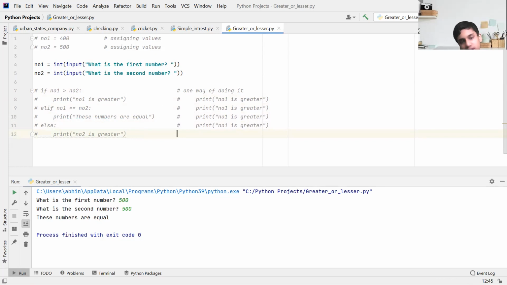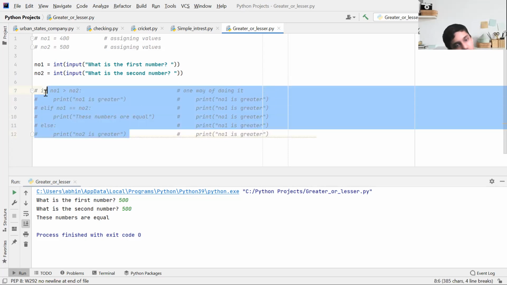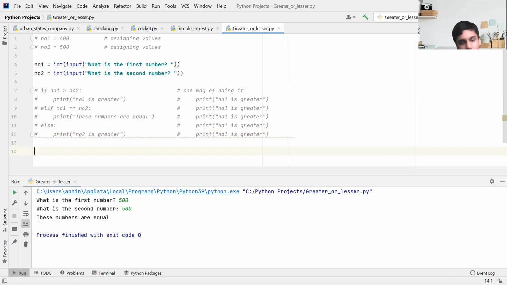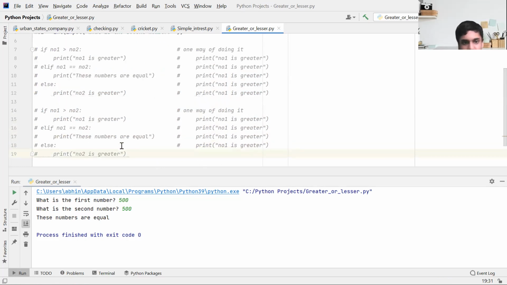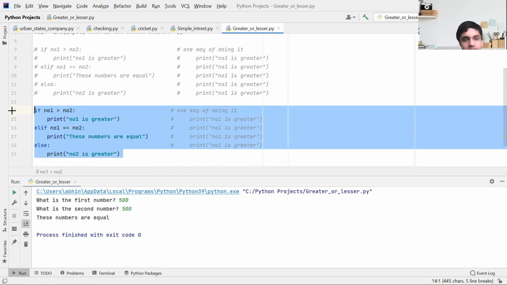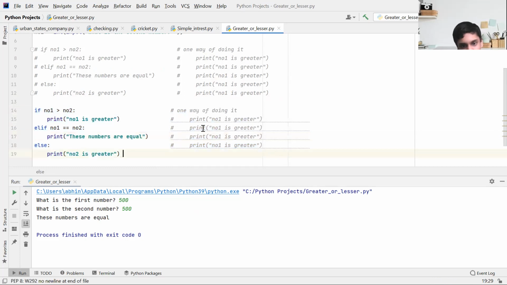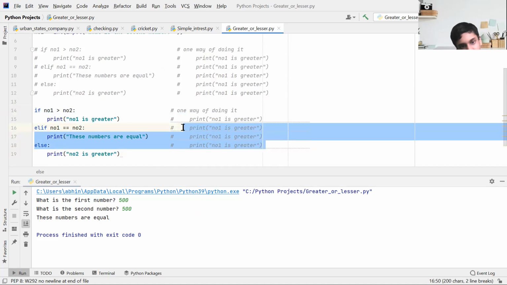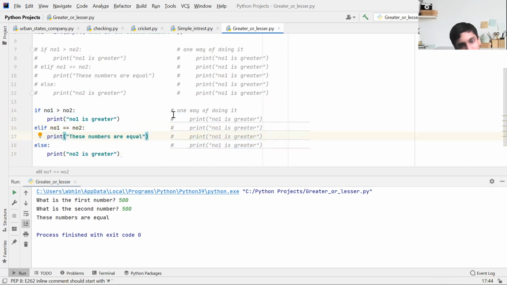The second way of doing it is I have another method where I'll just copy this whole thing again, paste it out and remove it. Let me delete all this.